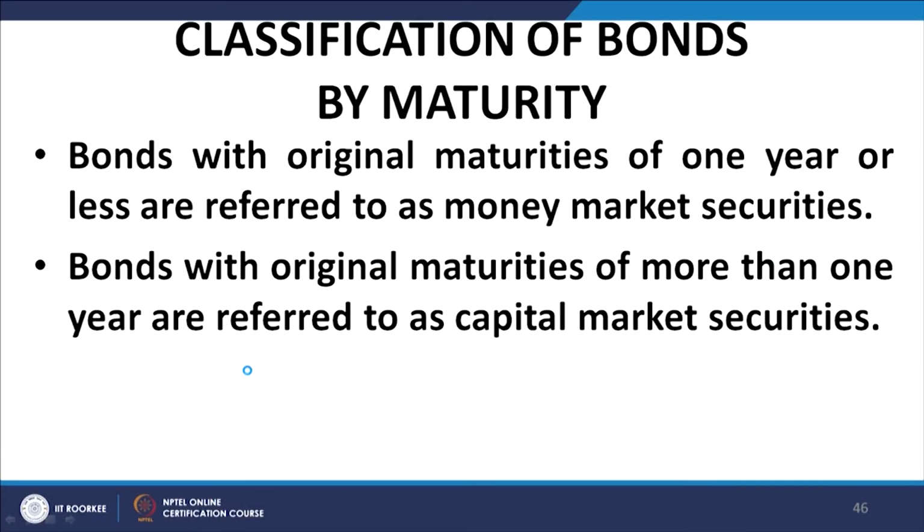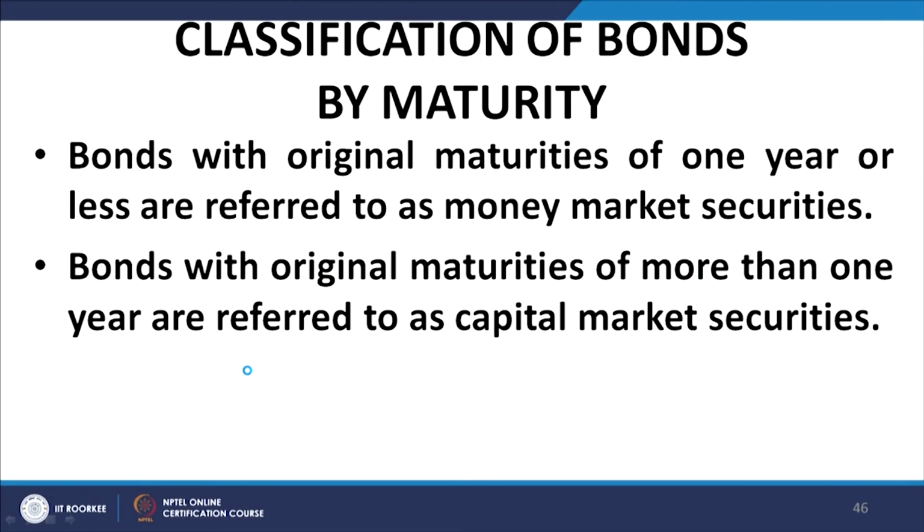So, maturity and term to maturity I have already explained. The maturity date of a bond is the date on which the principal of the bond becomes repayable, and the time remaining between today and the date of maturity of the bond is called the term to maturity.